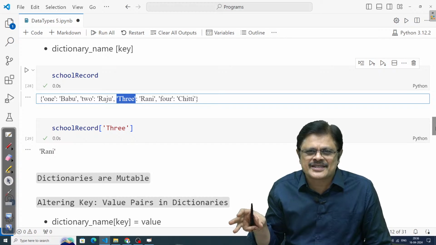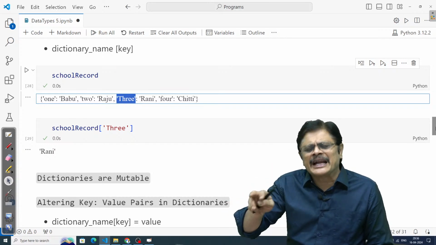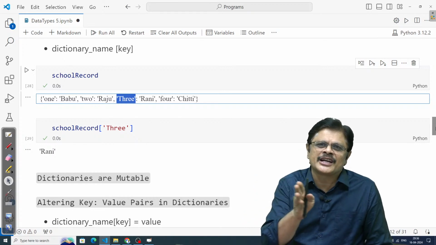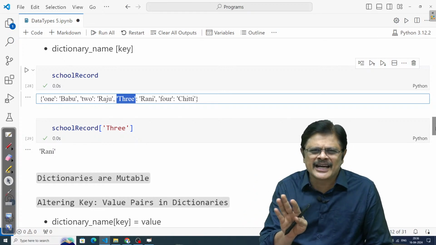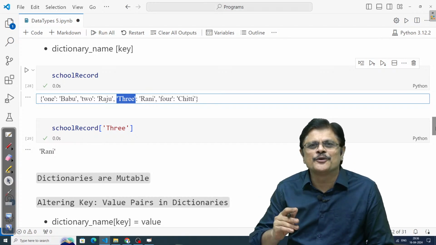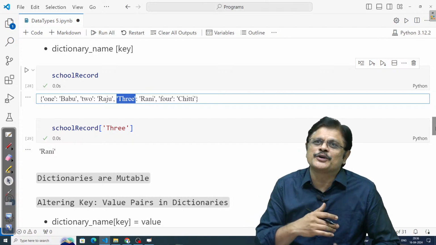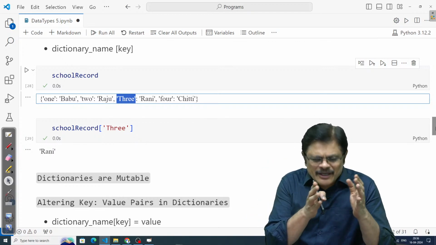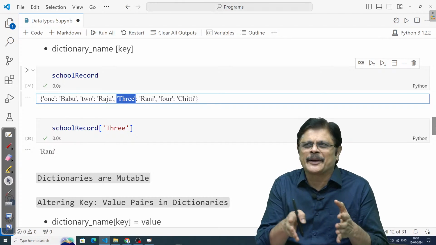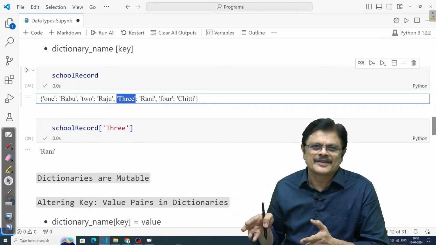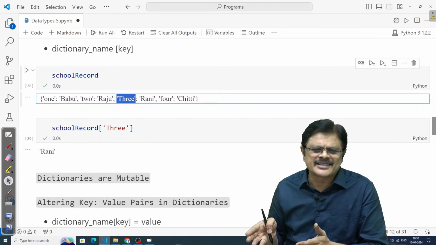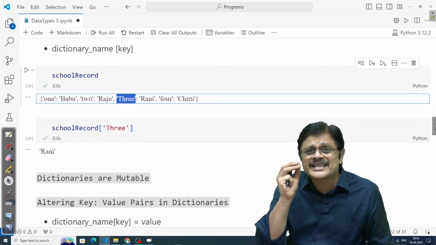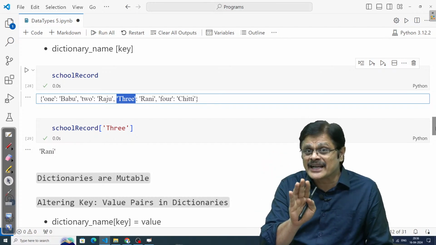Once you have that, you can learn at least the basic functionalities or methods associated with that type. Don't think that you can remember everything in the world, but there is a pattern. For example, for all the sequence types, I told you some standard operations. Similarly, there are some standard methods associated with all the sequence types. We try to learn the standard methods at least. That is the idea, my dear friends.